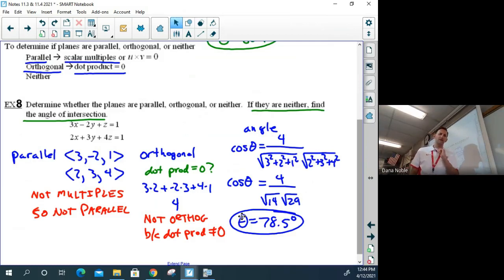That's first. Second, you might be sitting here thinking, well, Noble, what if I just went ahead on a question like this and said, I'm going to just try to find the angle? Well, that would tell you right off the bat. As you do it, you'd find out your dot product, so you'd know right then and there if it came out to 90, and you'll probably be able to recognize scalar multiples for parallels, so you could just go straight to the angle and probably save yourself some time.